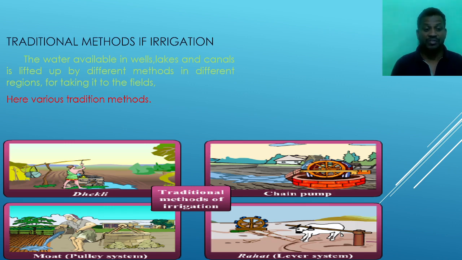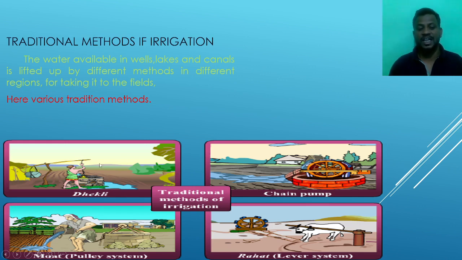So we have to lift the water from the wells. We have to lift the water from the rivers. We have to lift the water from the ponds. And we have to take that lifted water to the agriculture land. Here in the picture we are going to see the different types of irrigation methods.